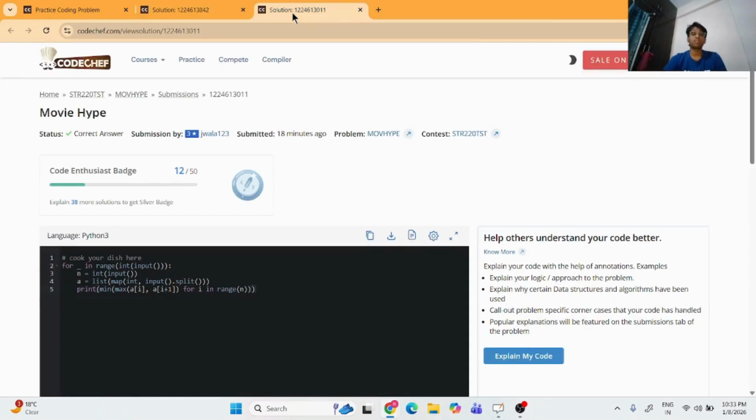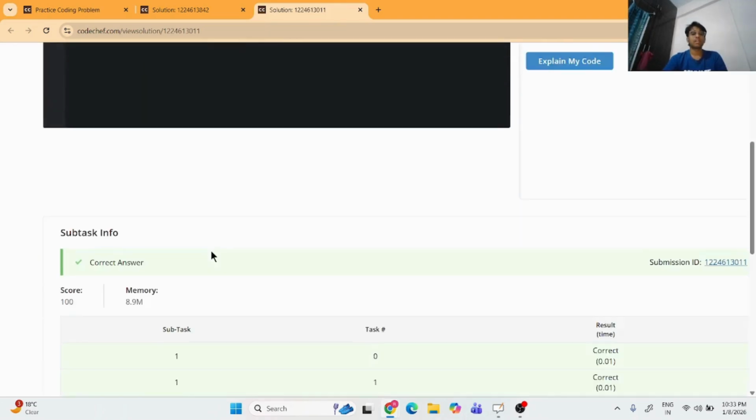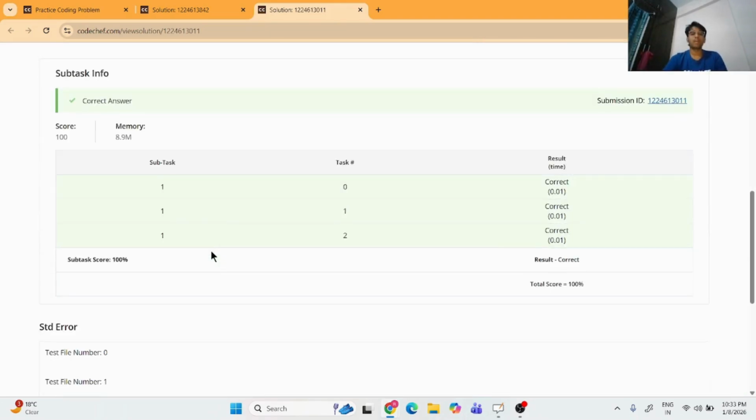Let's move toward my Python code. So guys, this is my similar Python code. I took the input for all the test cases as well as n as well as my array. At the last, I'm simply printing the minimum. And as you can see, I have got my Python code accepted as well.